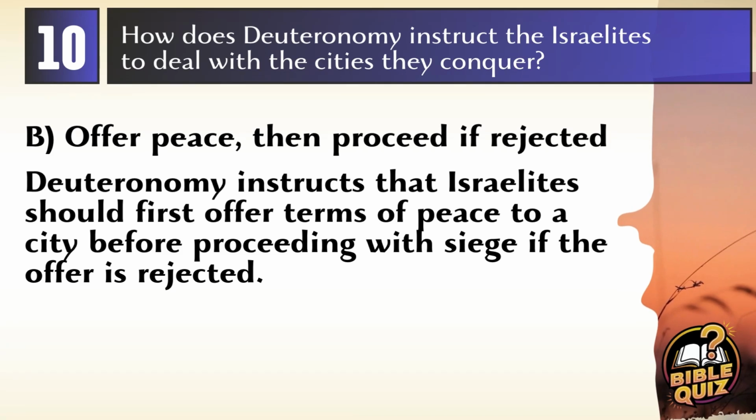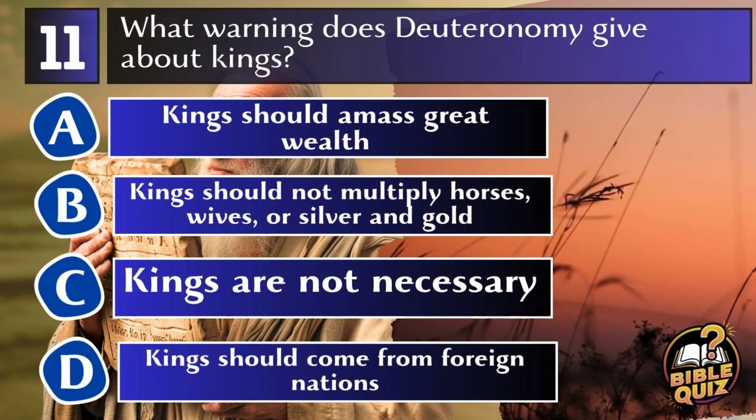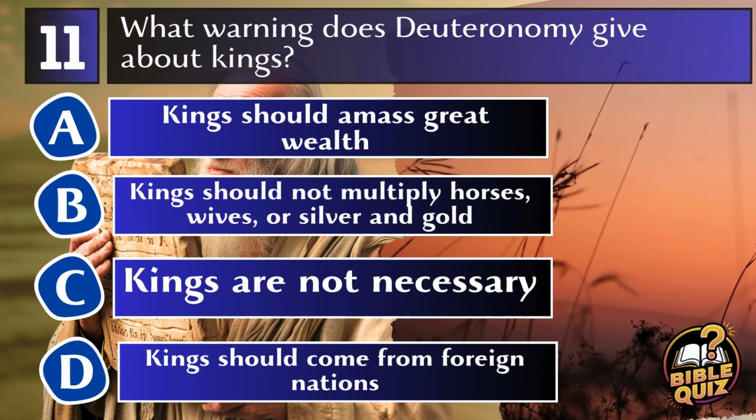Answer: B. Offer peace, then proceed if rejected. Deuteronomy instructs that when approaching a city to conquer it, the Israelites should first offer terms of peace. If the offer is rejected, then they may proceed with siege and conquest. Question 11.